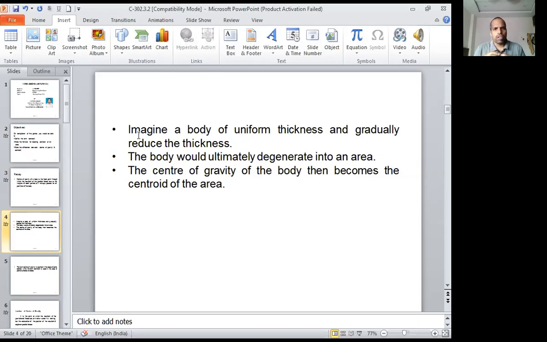If you go on reducing, the thickness will be very small compared to its other dimensions, really very small. Ultimately it degenerates into an area, because of the negligible thickness. In that case, the center of gravity of the body becomes the centroid of the area.